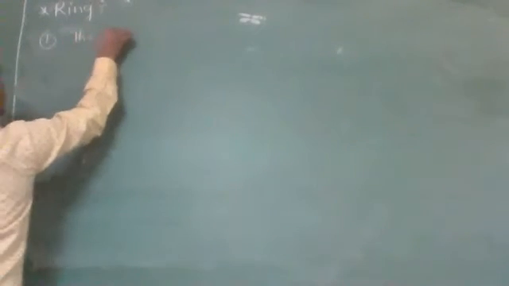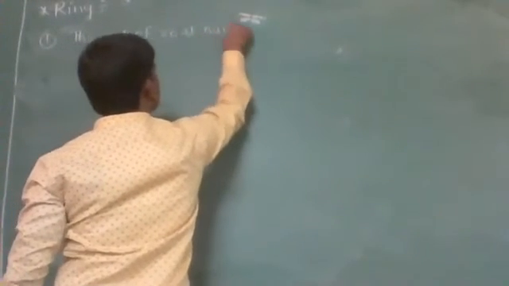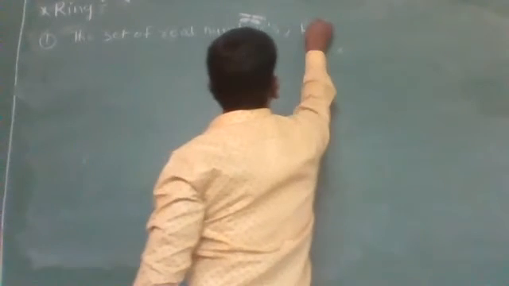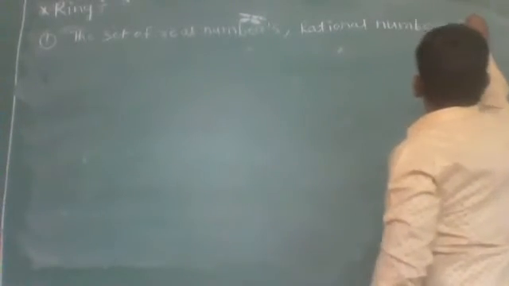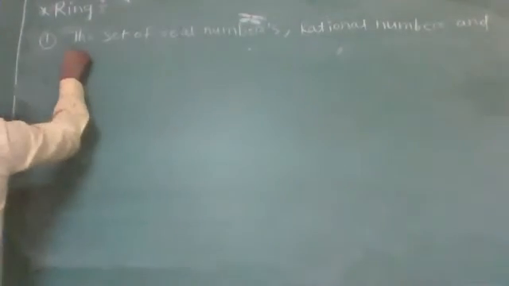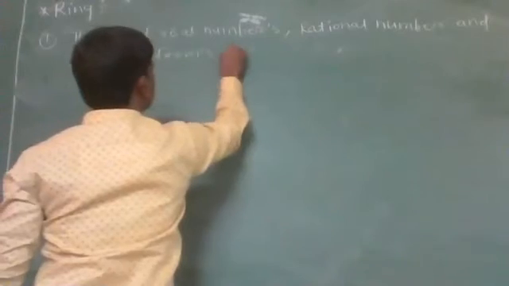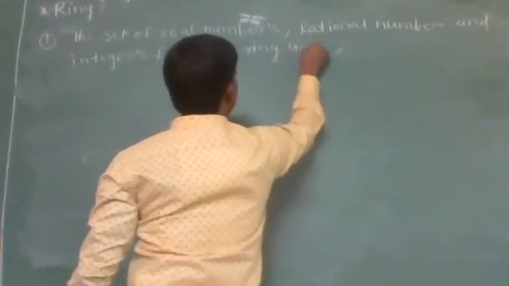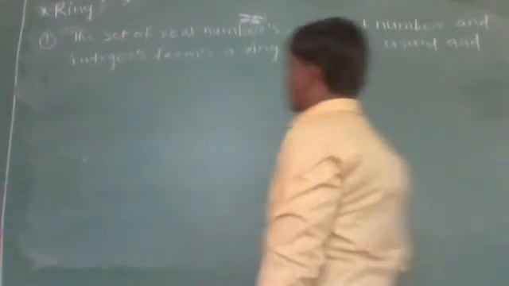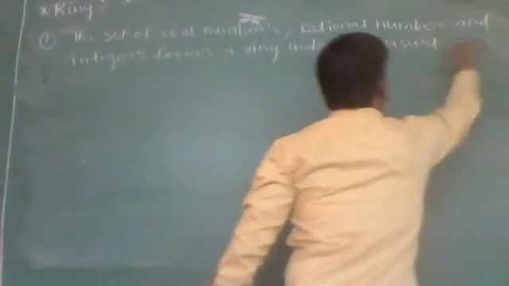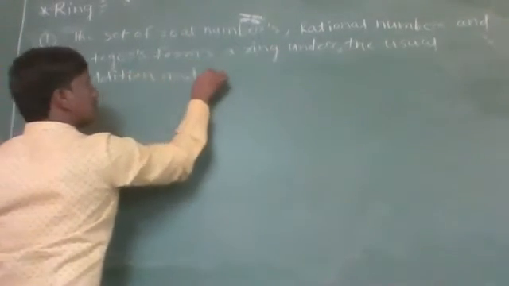The set of real numbers, rational numbers, and integers forms a ring under addition and multiplication.